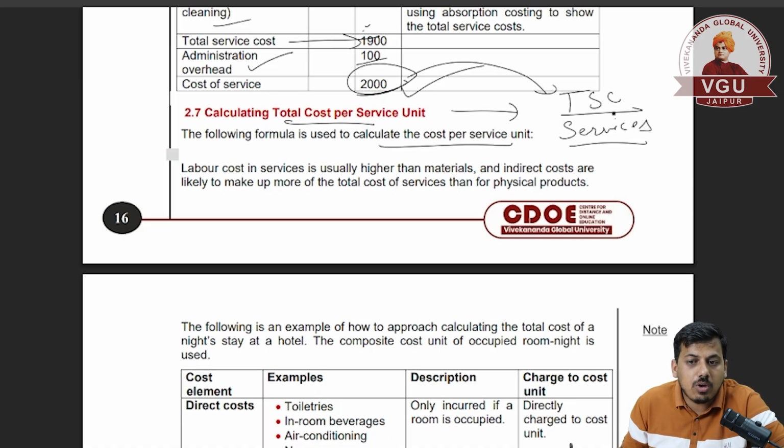So total service cost divided by the number of services provided to different customers. From that we can calculate each service cost. This is how you can easily calculate it.